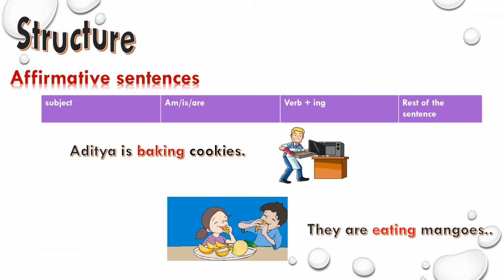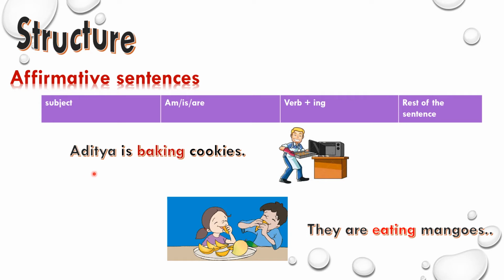Now let's discuss the structure of the sentence. We'll start with the affirmative sentence. For an affirmative sentence in the present continuous tense, we use the present participle form of the verb. So first it will come subject, then your helping verb, that is am, is, are, then verb plus ing, and the rest of the sentence.